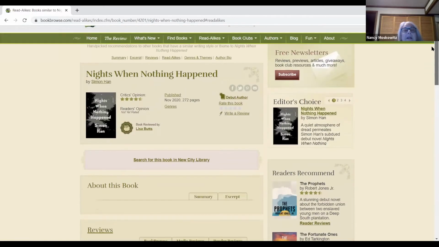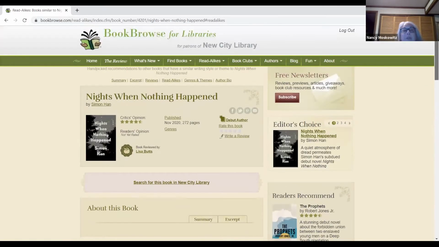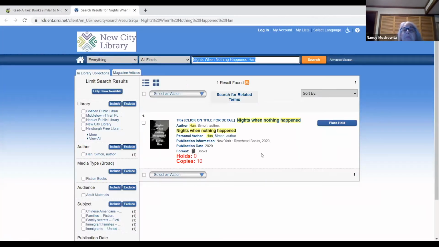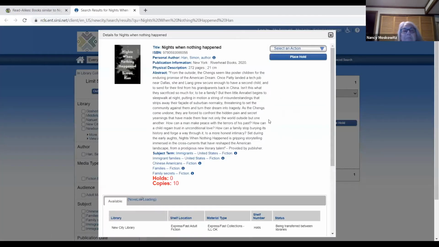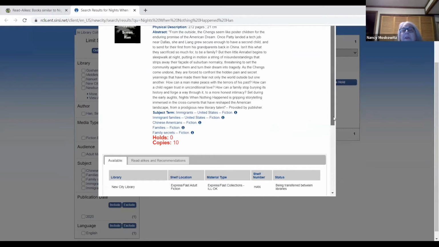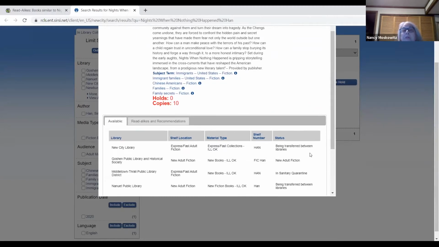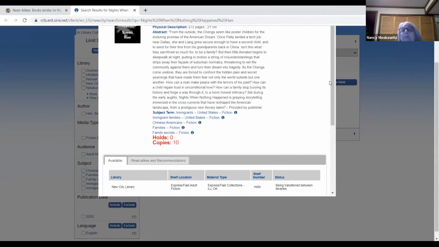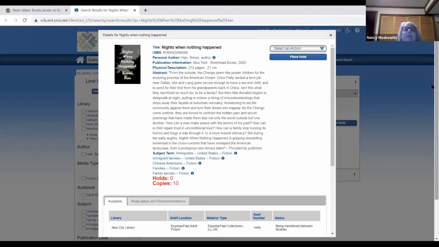Now, one of the things that's really good about this, and it's also found in Novelist, is that you can search for this book in New City Library. So if this is something you want to read, you can click on Search This Book, and it brings you right to our catalog. So we're going to click on the title, and it tells you more information on the book, and it says New City does own this book. It's being transferred between libraries, so it's either on its way in or its way out, but you can place a hold on it. So that's a very handy little aspect of this.